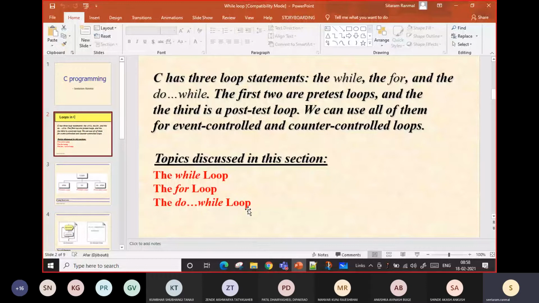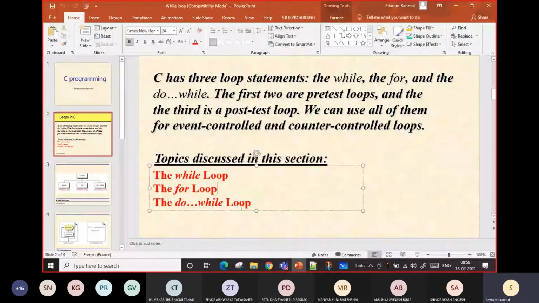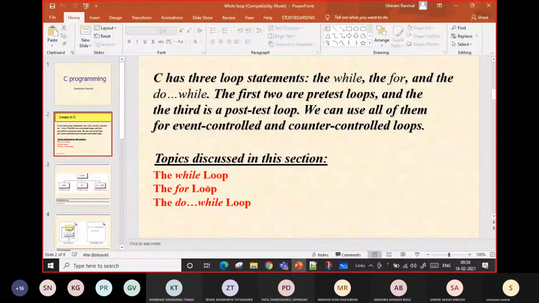There is a slight difference between while loop and do while loop, and every while loop can be converted into a for loop. So we will see what a while loop is, because we know the for loop. Now we will compare the for loop to the while loop so that it will be easy for us to understand.